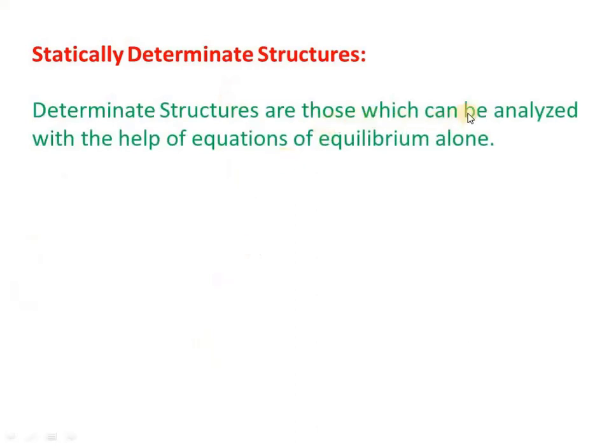The structures which can be analyzed with the help of equations of equilibrium alone, we call statically determinate structures. Means the three equations of equilibrium, that is sigma Fx equals 0, sigma Fy equals 0, and sigma Mz equals 0 for plane structure. These are the three equations of equilibrium. If you are able to analyze the structure completely with the help of these three equations, then it is called